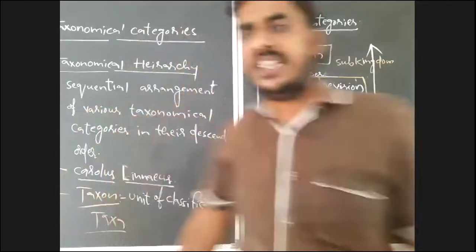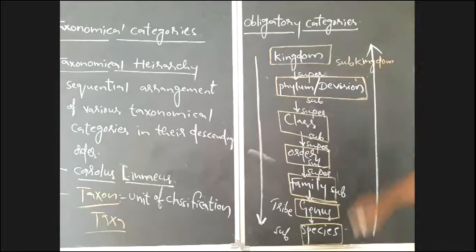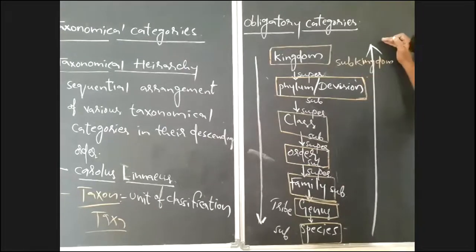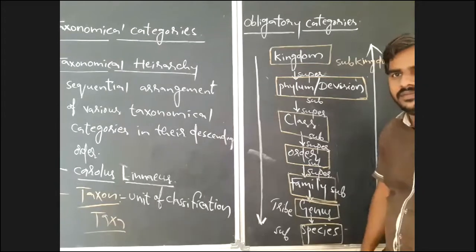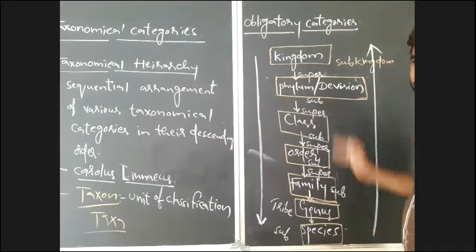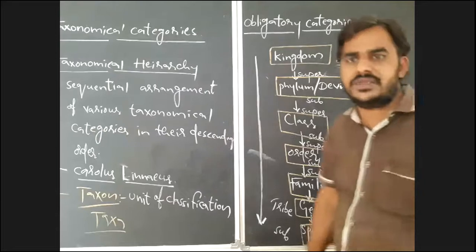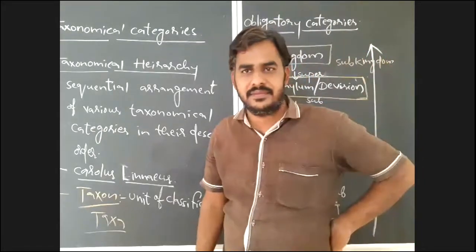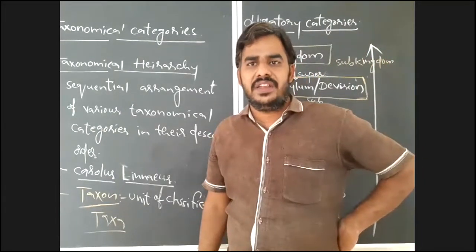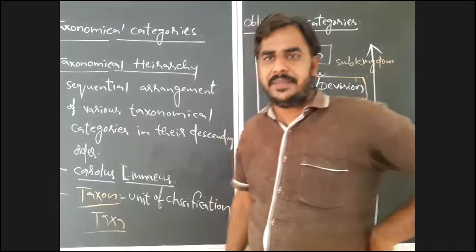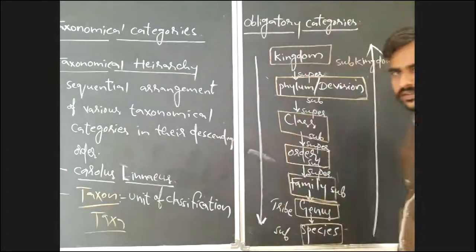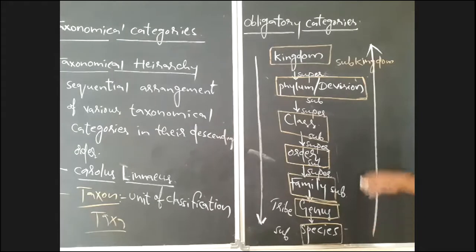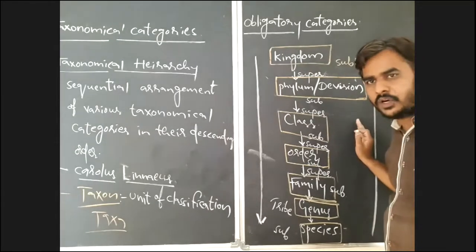If it is in opposite direction, if we move from species to kingdom, what will happen? How is the number? The number of organisms will increase, but the relationship between the organisms, or the similarity between the organisms, will decrease. The similarity between the organisms will decrease. Is it clear? It is an important question they may ask in competitive exams.